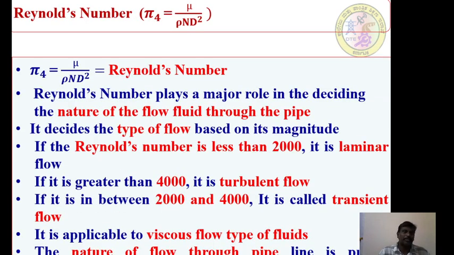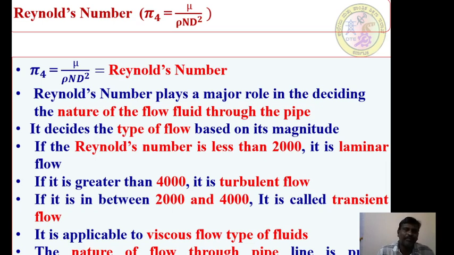Next is the Reynolds number. I am talking with you about the Reynolds number. Pi 4 is equal to mu divided by rho N D square. Dear friends, when you write this particular equation, we have pi 4 is equal to mu by rho N D square, that is equal to the Reynolds number. We are all very familiar with the Reynolds number. The Reynolds number is used to characterize the nature of a flow. Whenever there is a flow across a pipe, depending upon the magnitude of the Reynolds number, if I want to characterize whether the flow is laminar, turbulent or transition flow, I need to know the Reynolds number of that particular flow, right?